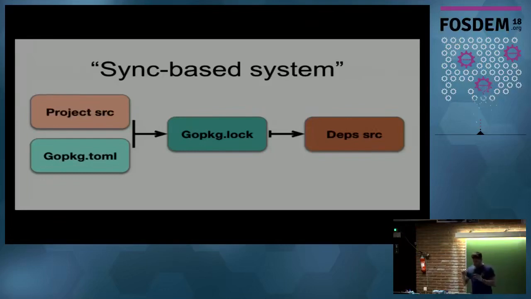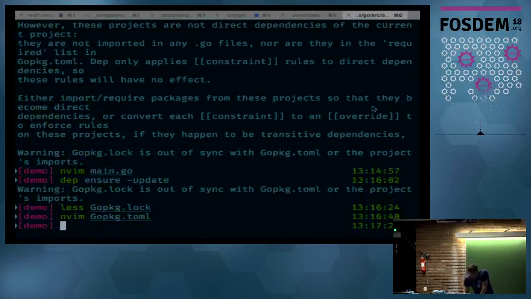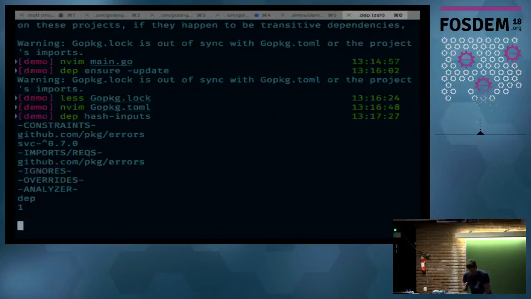And we can actually see that at work in a nifty little way here. There's a hidden command called dep hash-inputs. And if we look at the output here, it should look familiar. This is telling us that we have some constraints. These are what's declared in our Gopkg.toml. We have one declared on package errors, and then that's the actual constraint. SVC is an indicator that it's a semantic version type.